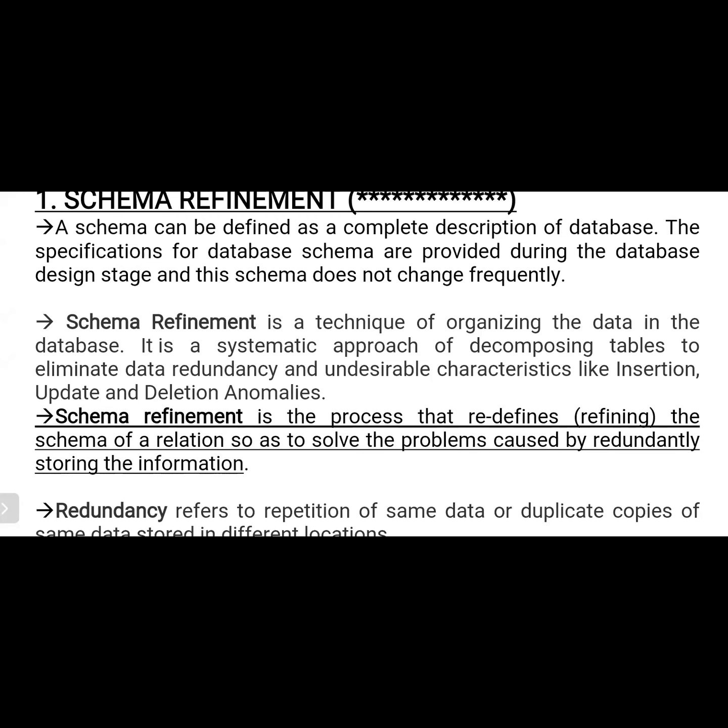Okay, so that means when we have entered duplication of the data, then we are not able to insert our required data, we are not able to perform the updation on our required data, and we are not able to perform the deletion on required data. Those types of anomalies are referred to as insertion anomalies, updation anomalies, and deletion anomalies.